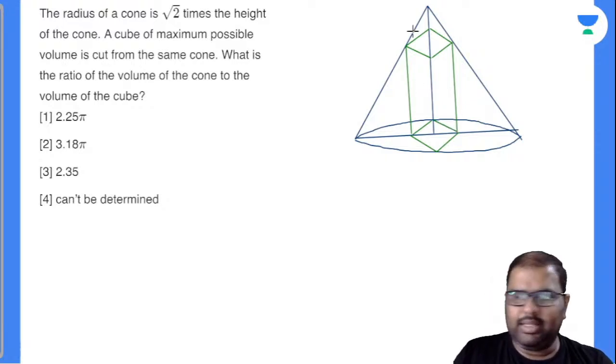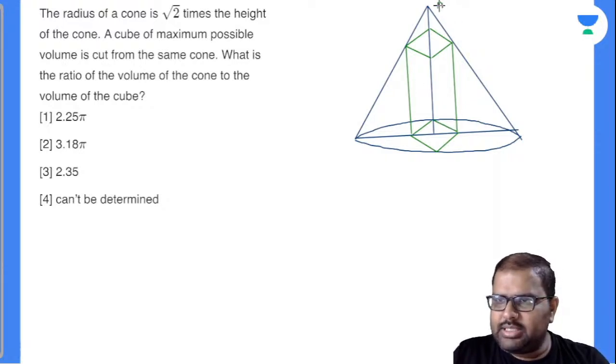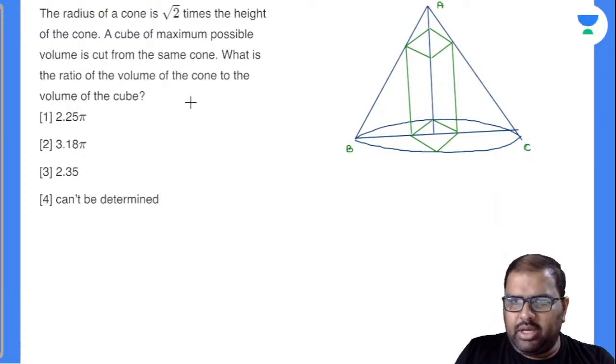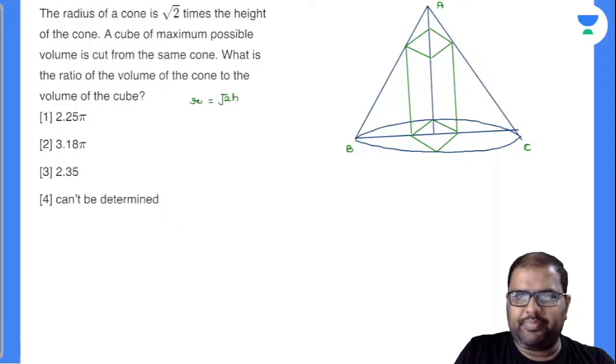Okay, I'll take down some values. This is A, B, C. Now, the radius of the cone R is equal to root 2 times the height of the cone, it seems. So this is the point. You closely observe there. I'll take down one more point.